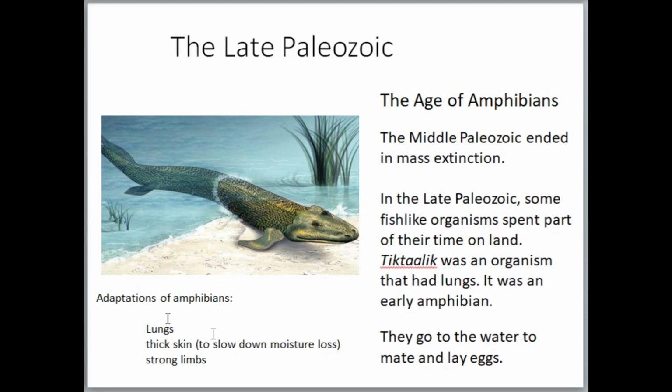And the adaptations that amphibians have are that they have lungs, thick, moist skin, and strong limbs so they can crawl out of the water and onto the land. Other examples of amphibians are things like frogs, but here we have this thing called a Tiktaalik. A Tiktaalik was an early amphibian. Frogs, they came later. Okay.